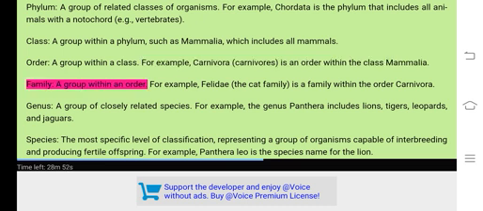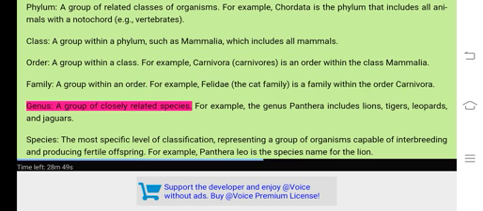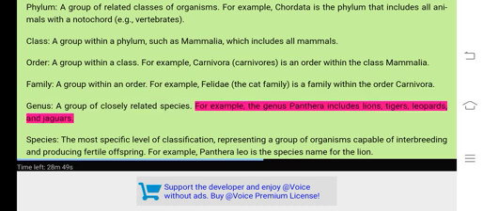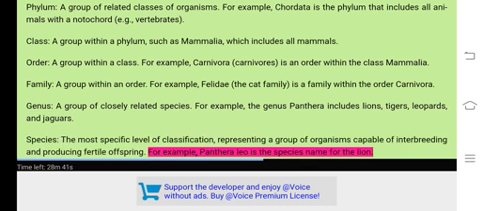Family, a group within an order. For example, Felidae, the cat family, is a family within the order Carnivora. Genus, a group of closely related species. For example, the genus Panthera includes lions, tigers, leopards, and jaguars. Species, the most specific level of classification, representing a group of organisms capable of interbreeding and producing fertile offspring. For example, Panthera leo is the species name for the lion.